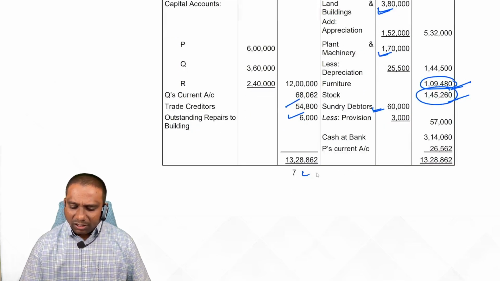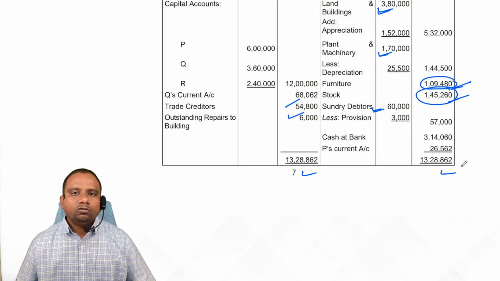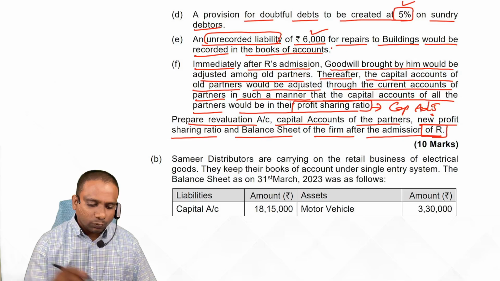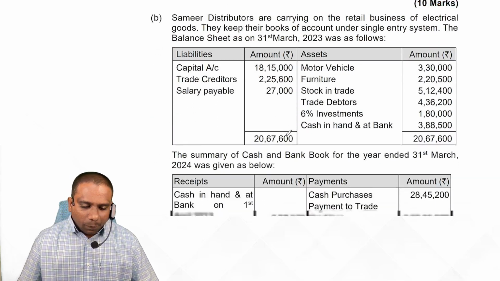Clear, students? Now balance sheet total. This is our admission of partner. Hope you understood. Next one, 4B.